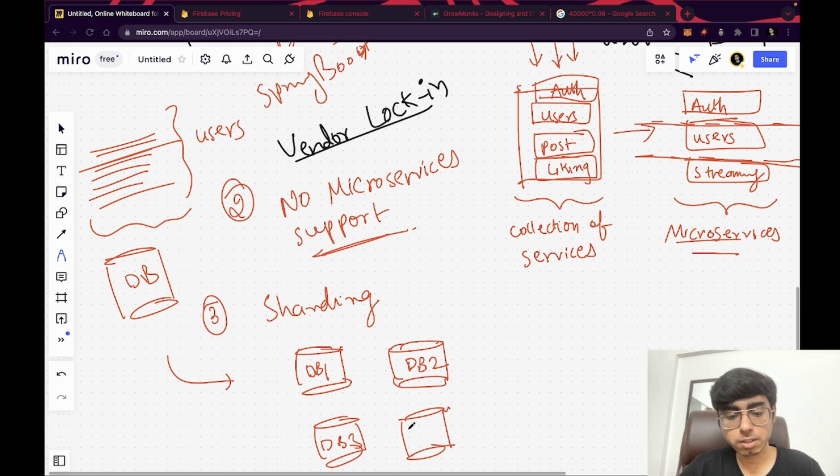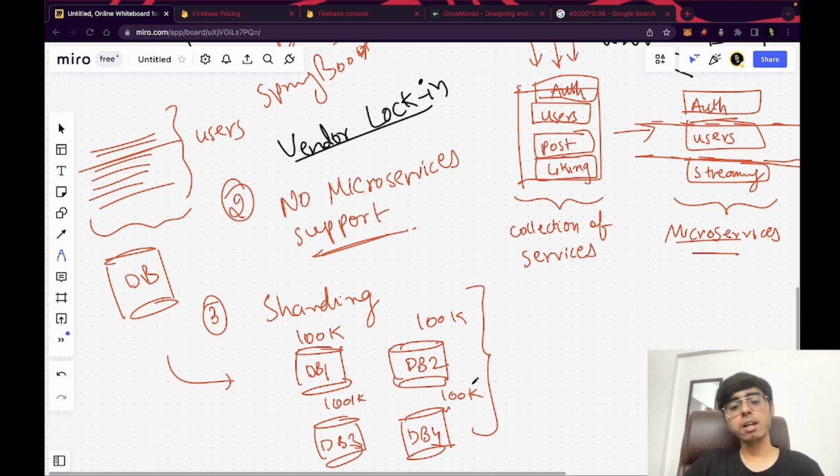Or they are different servers, DB4, and let's say each will have 100,000 rows. This is a very good thing to implement when your company is big, because let's understand a simple example.